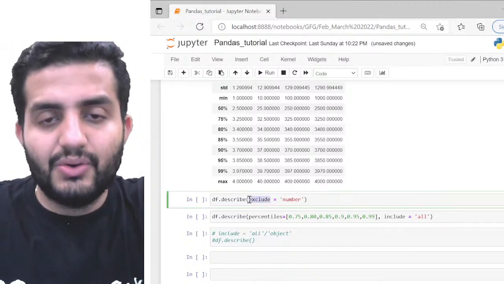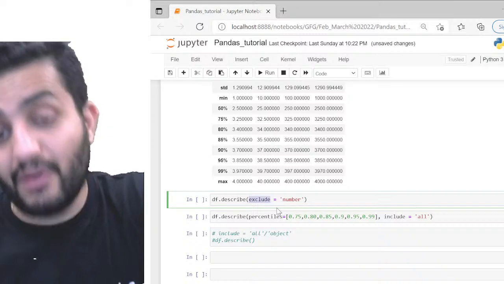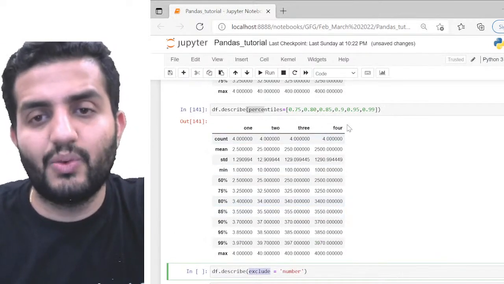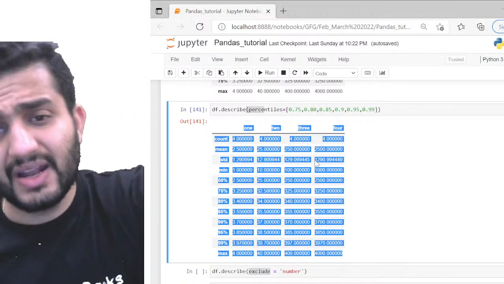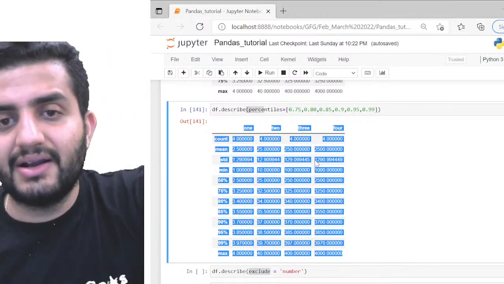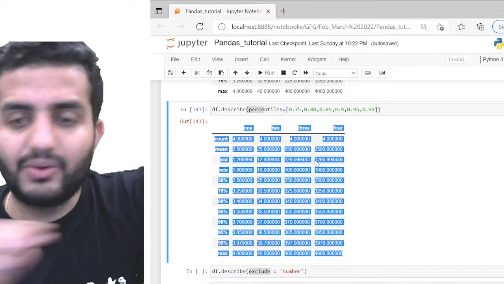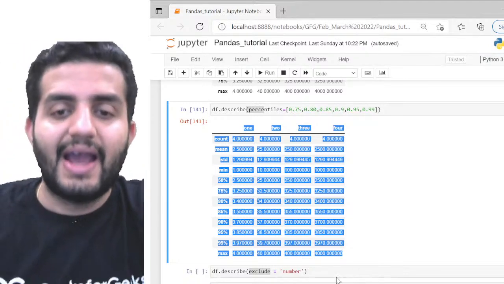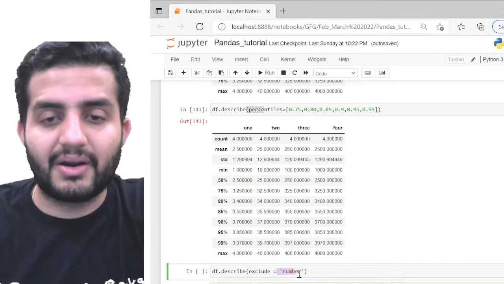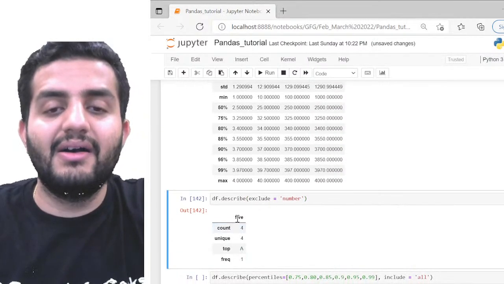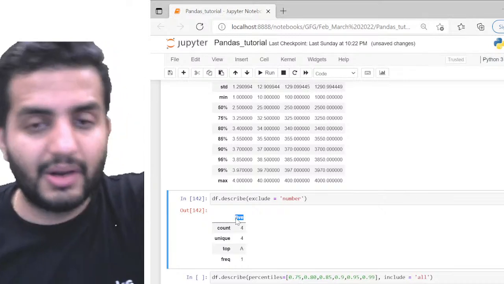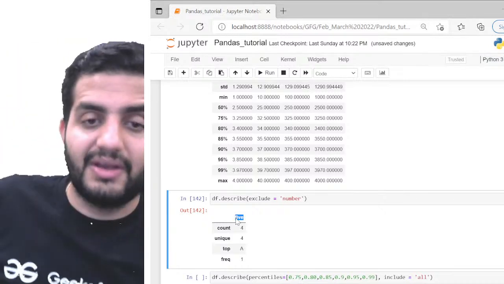With exclude, suppose that, just as I'm seeing only the numbers here as my descriptive stats, now I only want to see the categorical data, the strings. I don't want to see the numbers. In this case, I can simply pass exclude number, okay? If I exclude the number, I'll only get the descriptive stats of column 5, which is a string for me, right?